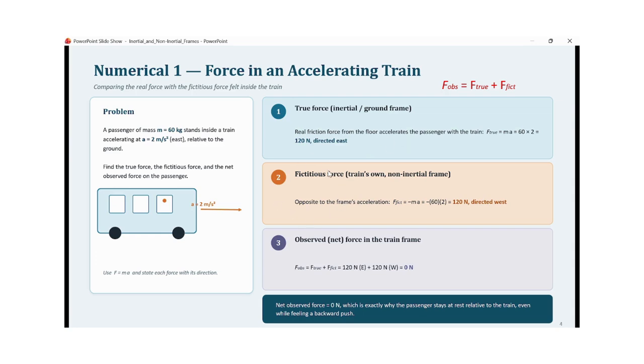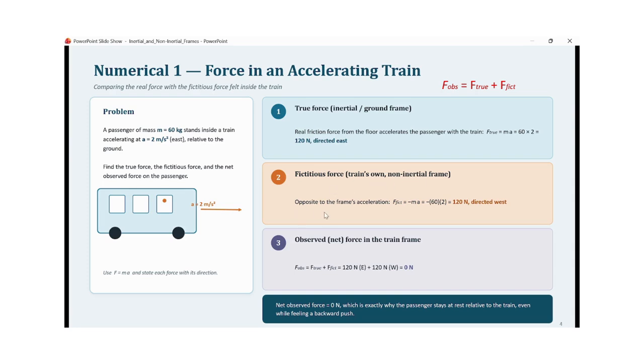Now since the person is sitting inside an accelerating train, the train's own frame will be a non-inertial frame, because the train is accelerating with respect to the ground. So this train's own accelerating frame is actually a non-inertial frame, because it is an accelerating frame of reference.